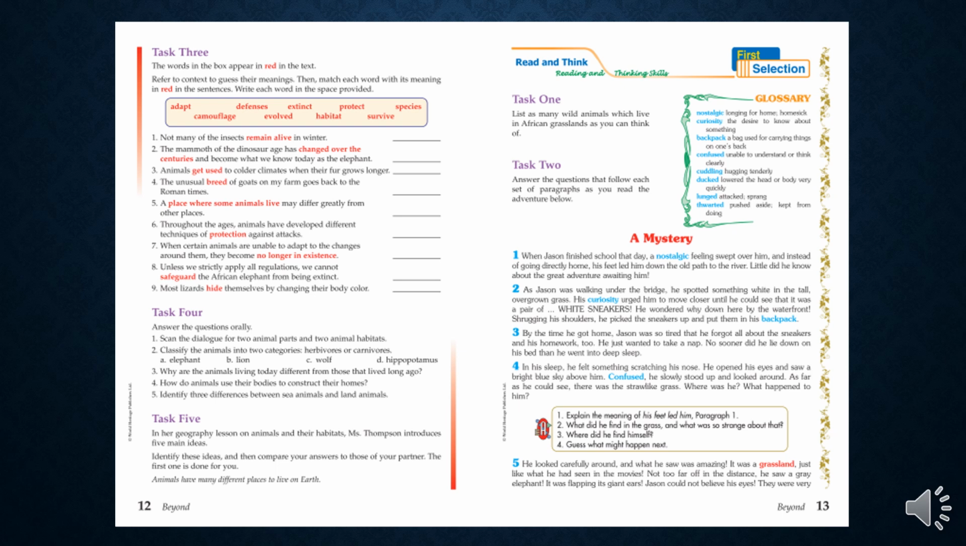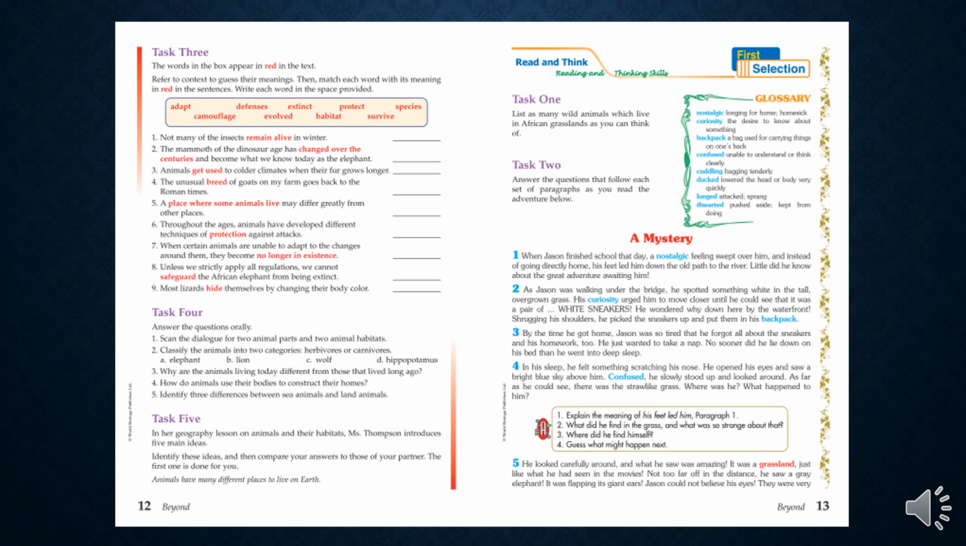A Mystery. When Jason finished school that day, a nostalgic feeling swept over him, and instead of going directly home, his feet led him down the old path to the river. Little did he know about the great adventure awaiting him. So, paragraph 1 is talking about Jason, who had a nostalgic feeling, but he didn't go home, he went to the river. Let's see what happened with Jason there.